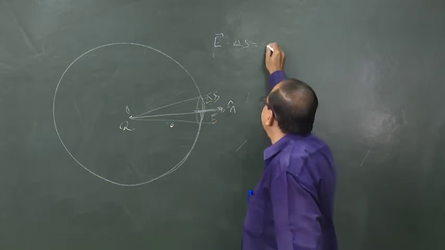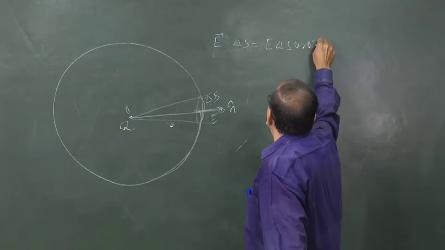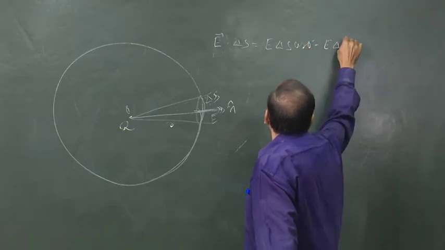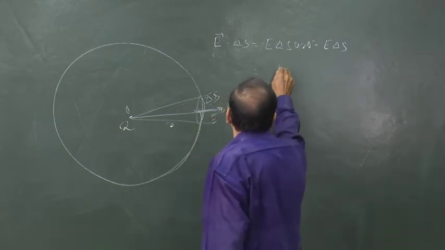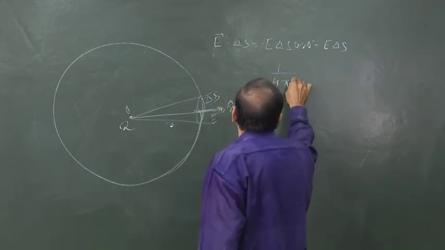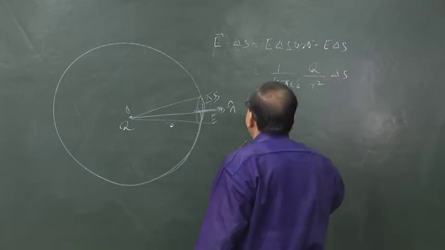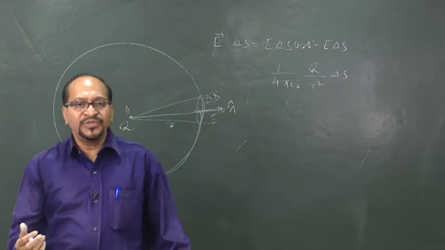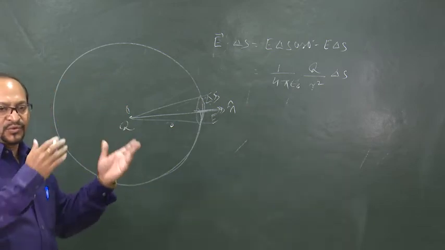So, the dot product gives you E delta s cos 0, which is 1, so it is E delta s. And what is E here? It is 1 by 4 pi epsilon 0 q by r square into delta s. Now, what would be the total flux through the sphere, through this closed surface?